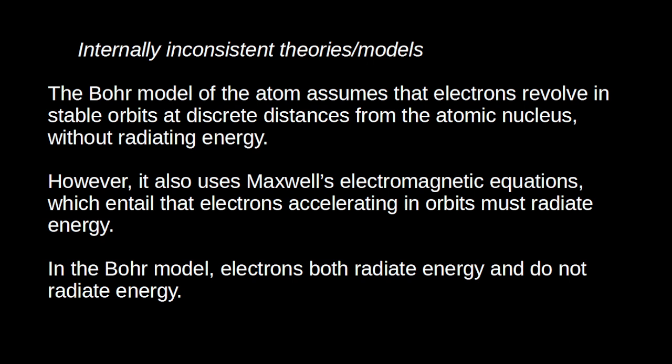And again, that's just part of what's assumed in that model itself. So this is a case where a single model represents something as being inconsistent. Of course, the Bohr model has now been superseded, but these are just some of the ways in which inconsistencies might arise in science.